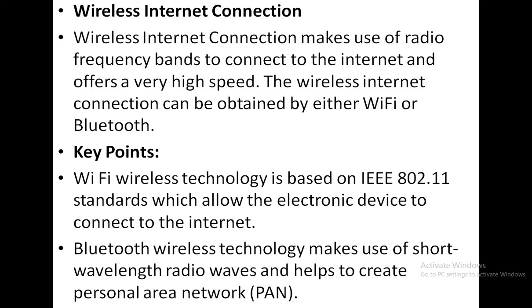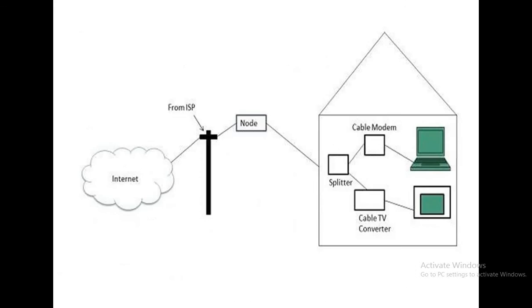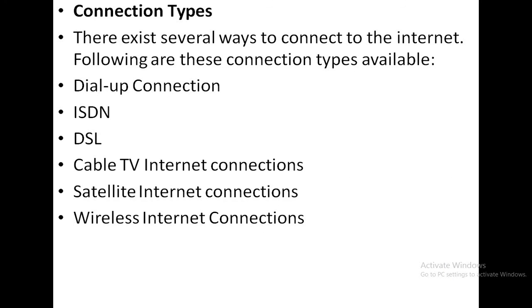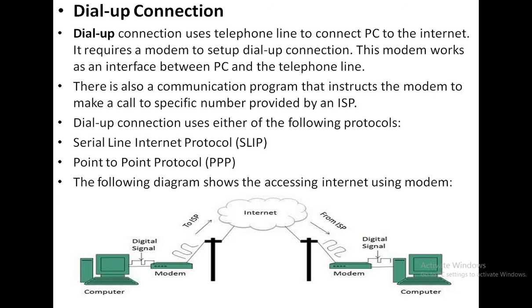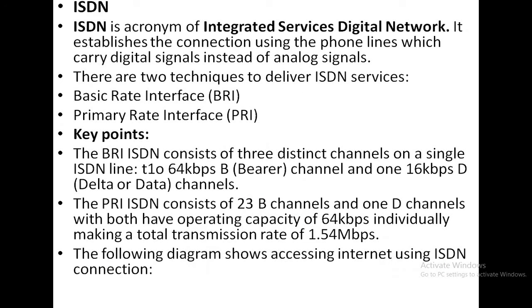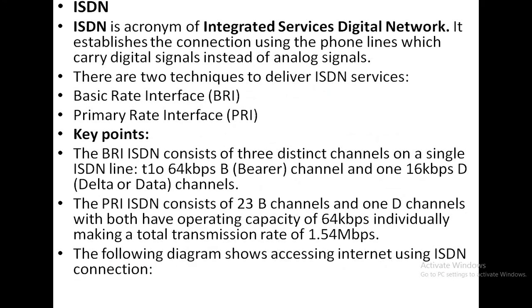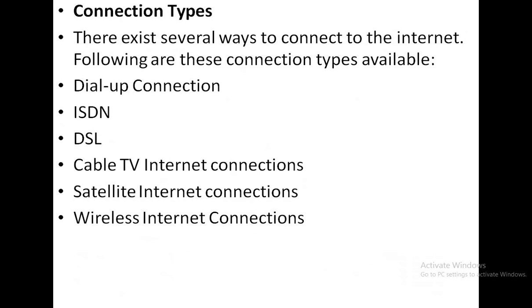So this is all about ISP connection types, or internet service providers. They provide different types of connectivities. What are the different types of connectivities? Dial-up connection, ISDN, which stands for integrated services digital network connection, DSL, that is digital subscriber line connectivity, cable TV internet connections, satellite internet connections, and wireless internet connections. So this is all about today's class. Thank you.